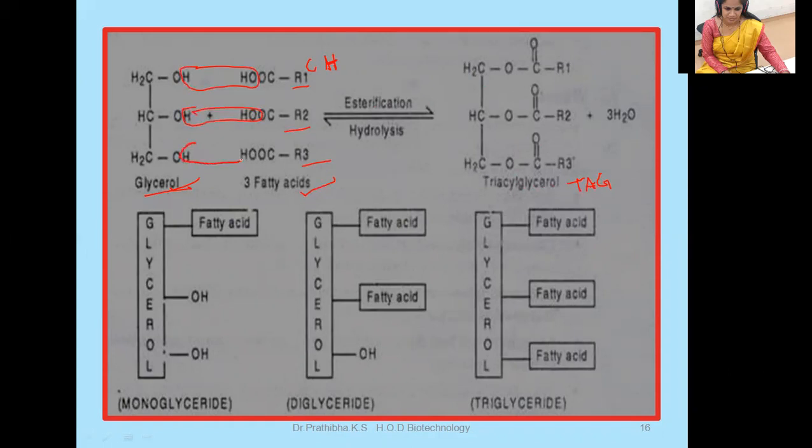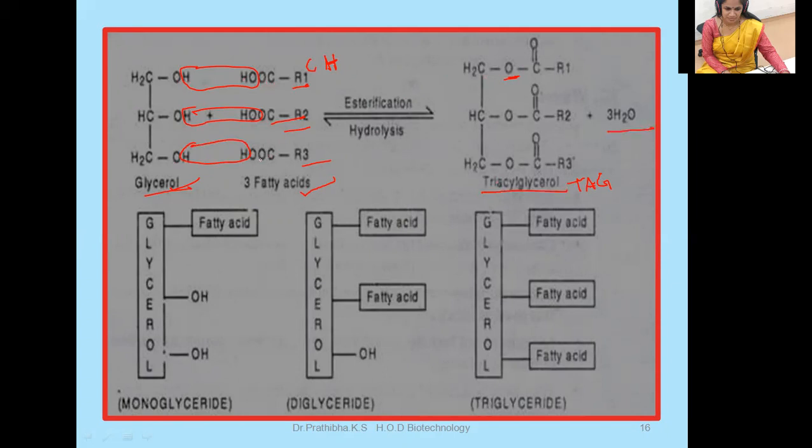Then you get the ester bond, that is CH2O, C double bond O, R1. Same thing, this particular one will connect here, attached here, and here also C double bond O, R3. Those structures are known as triacylglycerol or triacylglyceride, with the release of three water molecules.